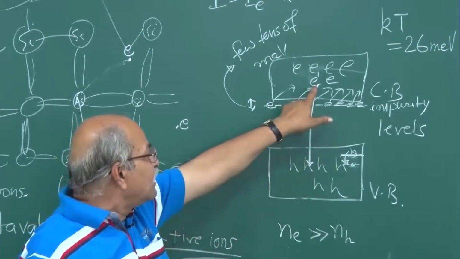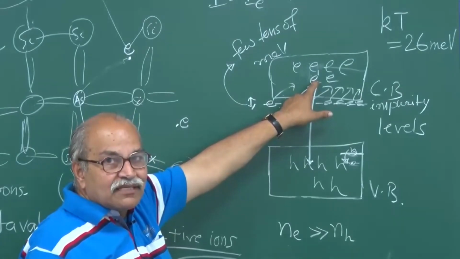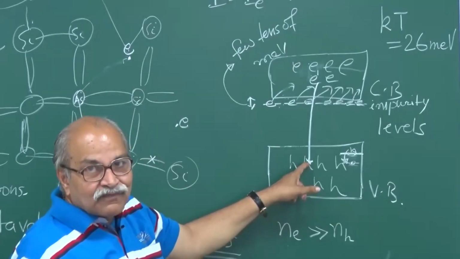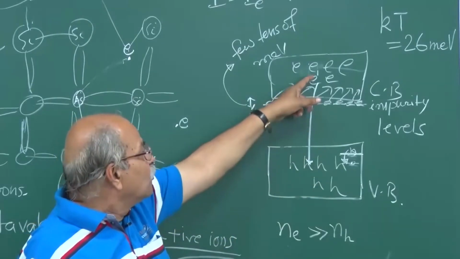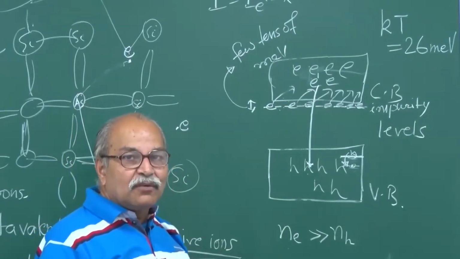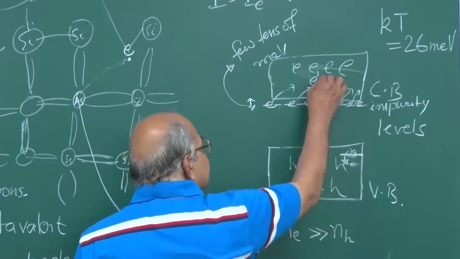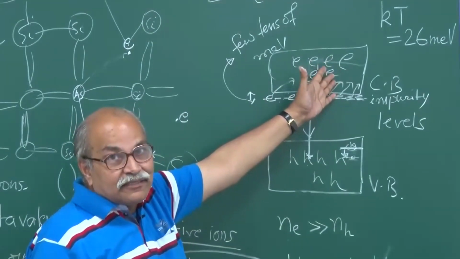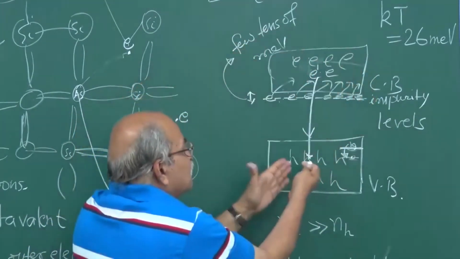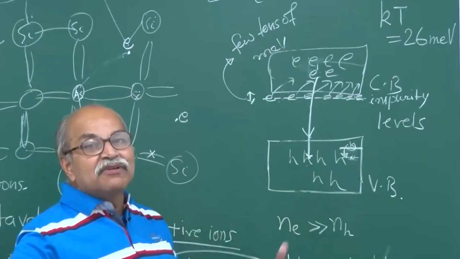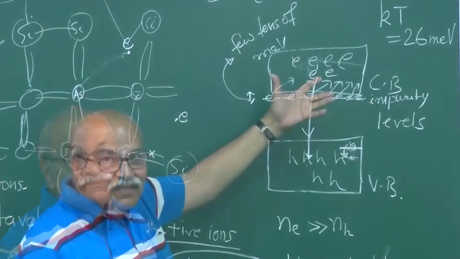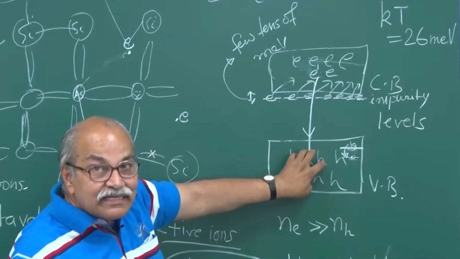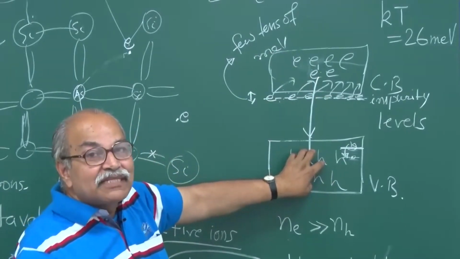So you don't have any more electron here. This quantum state becomes empty, and this quantum state which was empty becomes full. So this hole is also gone. So electron hole pair is gone because of this recombination. So the probability that some electron will come here and fill this hole, this probability will increase largely. Right? You have so many electrons or some electron coming and sitting here, this probability will be increased many fold. So through these recombinations, the number of holes will decrease and a new equilibrium will be set up.